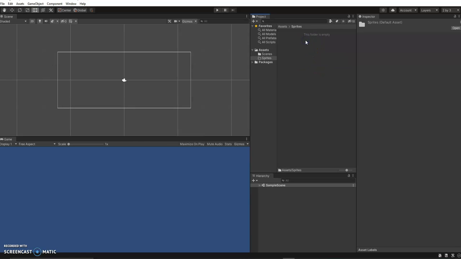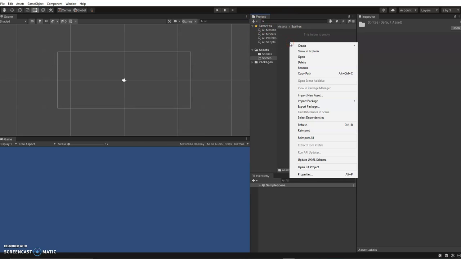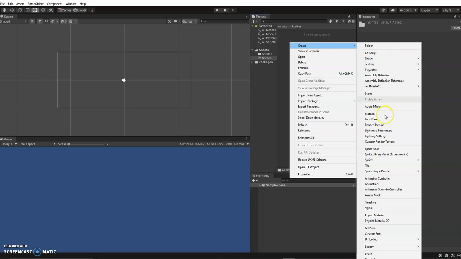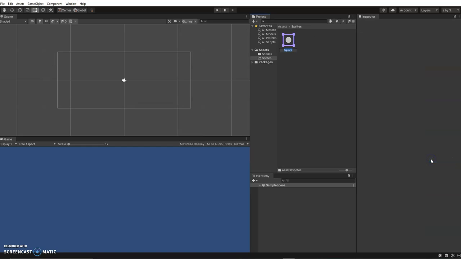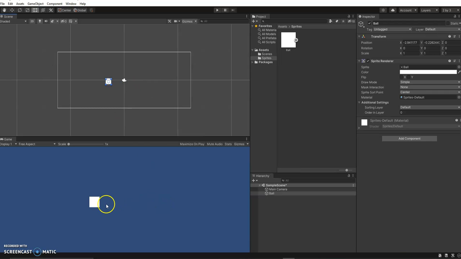And in that folder, I am going to create. So I think I'll just right click, create, and then down here, there is a sprite, and then you can choose. At the moment, square is as close as we're going to get to what we want. We want a rectangle for a paddle, but that's pretty good. So there it is, it's our square. Let's just call this one ball. We'll do the ball right away while we're at it, and just bring it in to give us a size idea. I'm going to scale it down probably about half of what it was. That's probably good. We can change that later on.